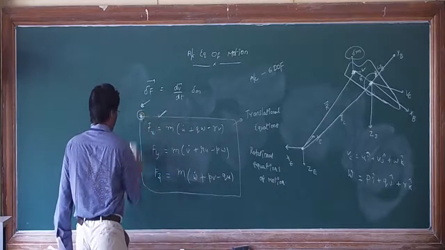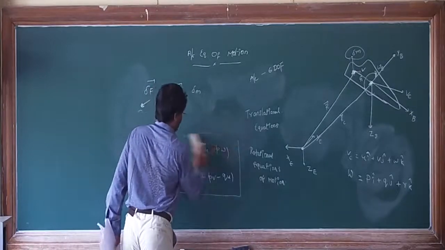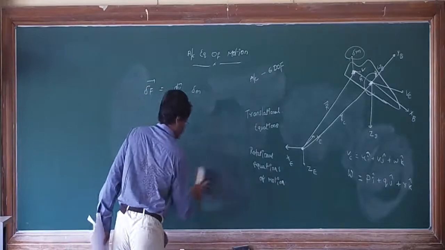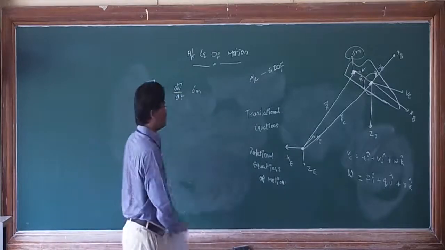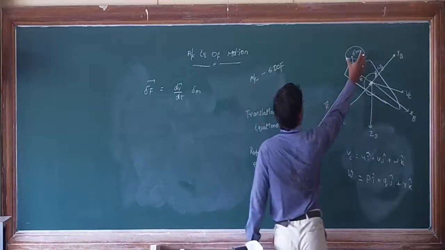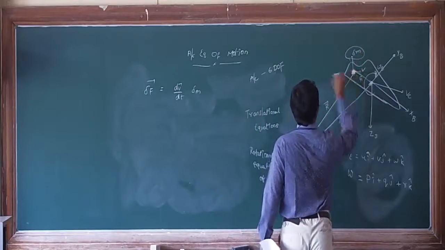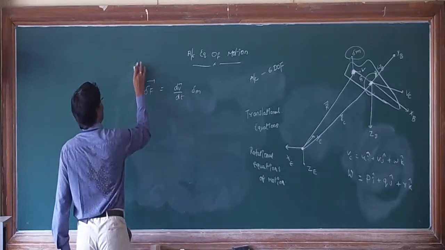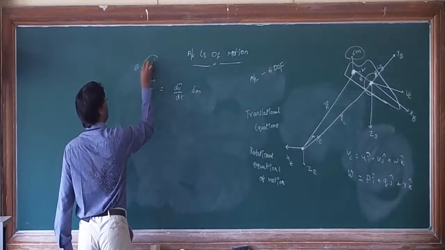So today we will discuss moment equations, with the same logic. We assume a small mass element delta m, and in the same way we use angular momentum.